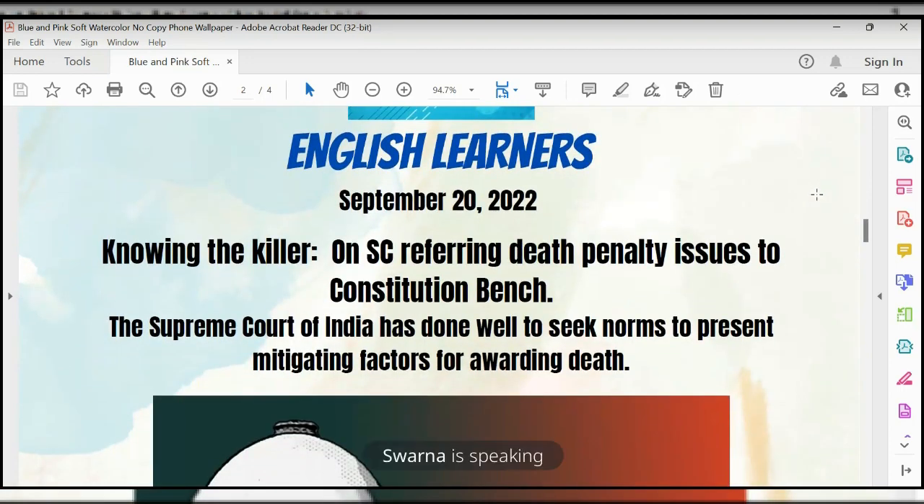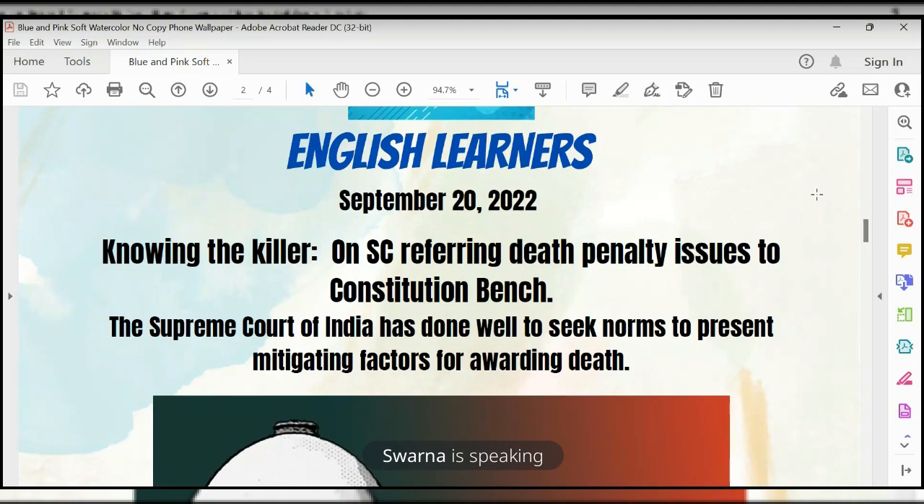The Supreme Court of India has done well to seek norms to present mitigating factors for awarding death. As this is a serious case, it is in the Supreme Court. Now it has come to the end, to decide the end of that case. In this case, they announced the death penalty. Before announcing the death penalty, judges in the Supreme Court have to go through mitigating factors.